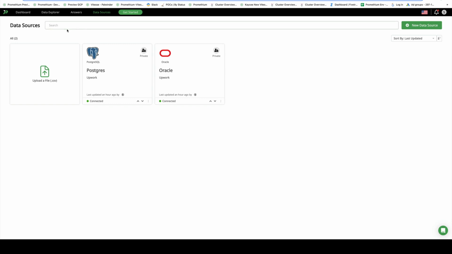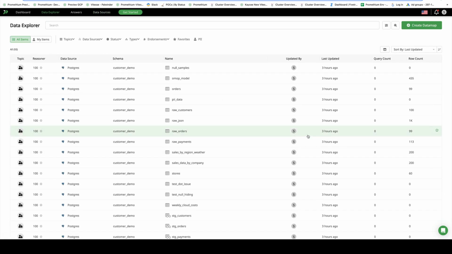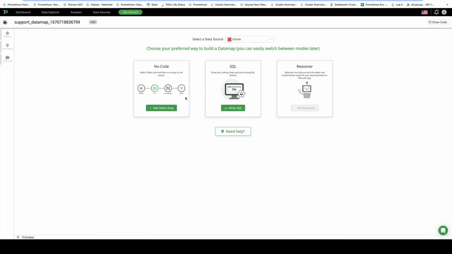So in this video, we're going to look at a scenario where you have two different data sources, Oracle and Postgres, and we're going to show you that when you need to, you can easily join and combine them without any special work, and the data virtualization will automatically kick in. As you can see here, I only have two data sources, Oracle and Postgres. If I try to join them, I wouldn't be able to, because it'll make me select Oracle or Postgres.